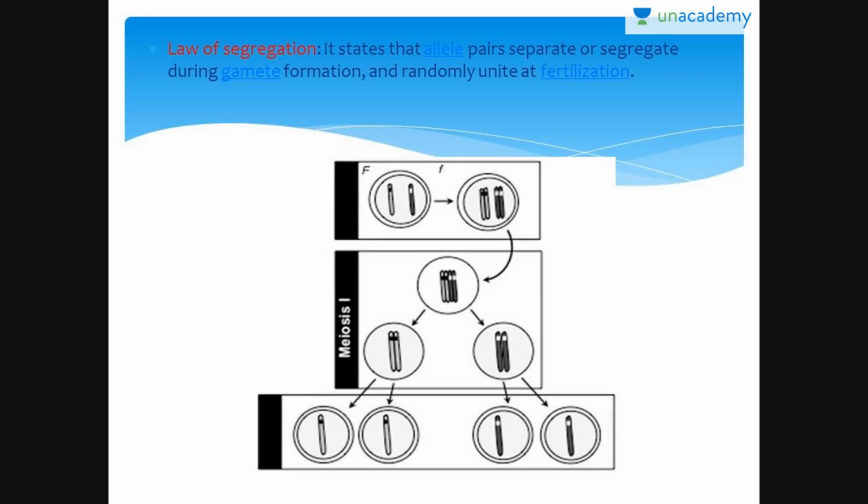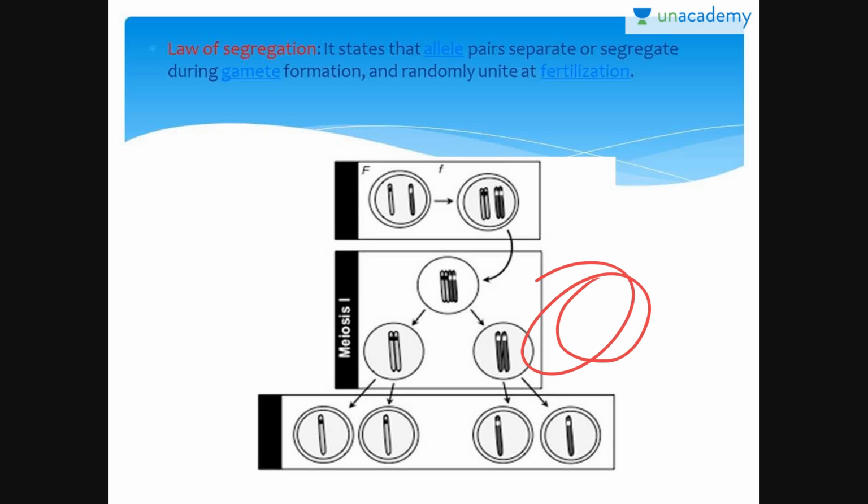The second one is the law of segregation. The law of segregation states that allelic pairs separate or segregate during gamete formation and randomly unite at fertilization. So they separate from one another, go around, and come back and unite with one another again. The alleles do not show any blending, and both the characters are recovered as such in the F2 generation, though one of these is not seen in the first one. If you see here, we couldn't see this here, but we can see it here.